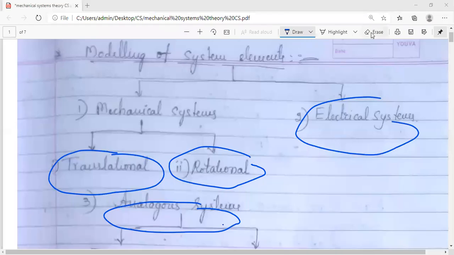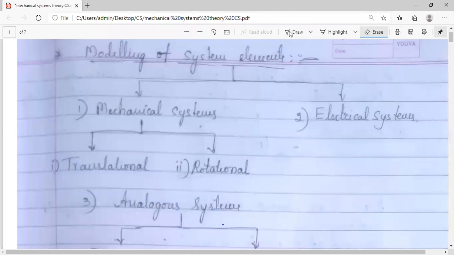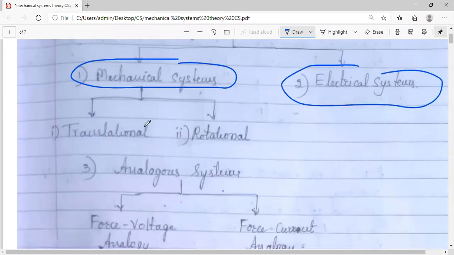Okay, in today's session, let us continue the discussion of modeling of the physical systems. In the previous session, you have already seen this classification. Broadly, modeling can be done on mechanical systems or electrical systems, because most of the systems which you come across in nature, what all we have designed, or the human beings are working on, what all we use, are all based probably on mechanical systems or electrical systems. We use mechanical components or electrical components in that system. That's why modeling of these two different systems is a must.